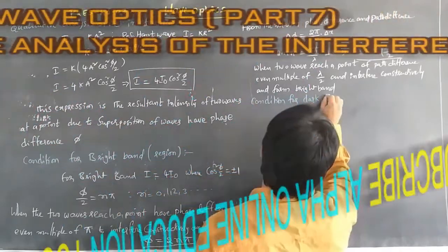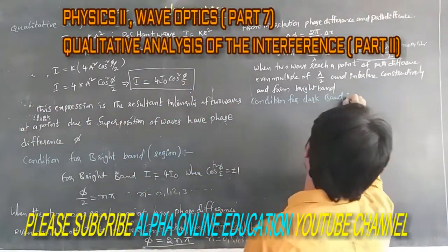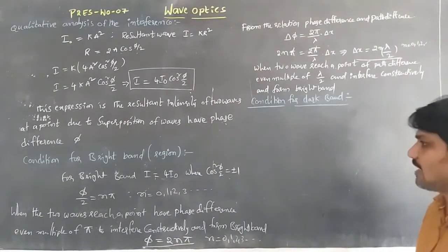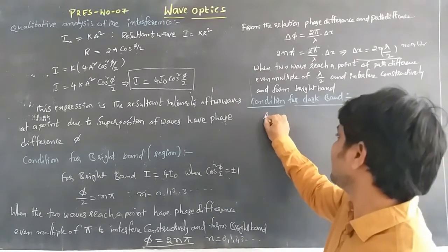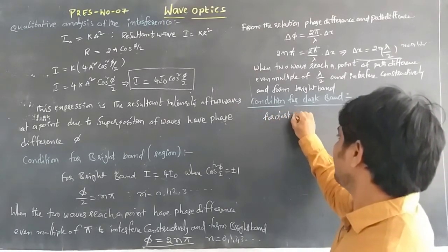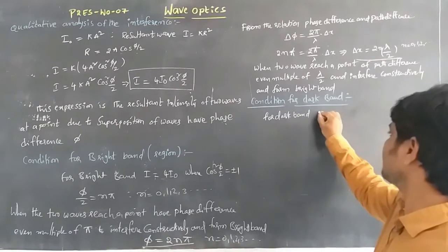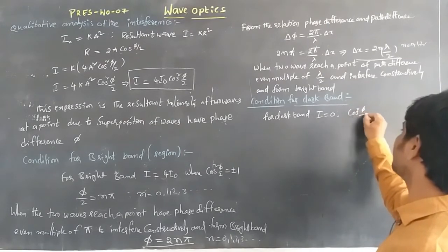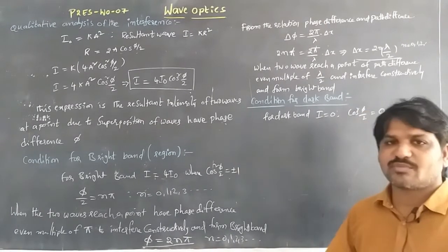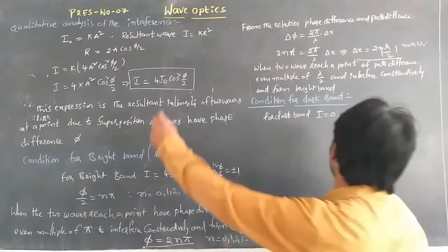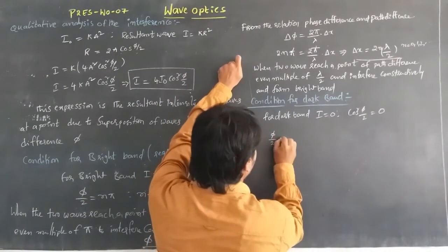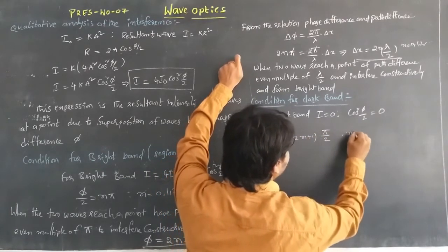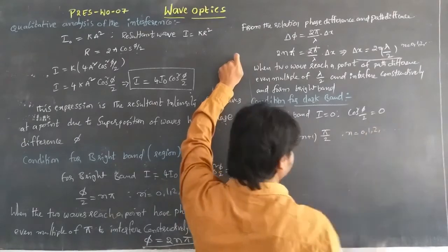Dark band or a dark region. We can say dark band or dark region. For dark band, we can write that I is equal to 0. I is equal to 0 happens whenever cos square phi by 2 is equal to 0. Then whenever it happens, phi by 2 is equal to 2n plus 1 into pi by 2, where n is equal to 0, 1, 2 and so on.